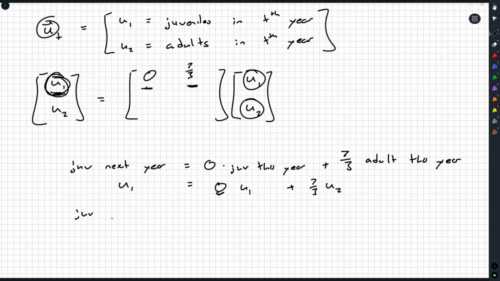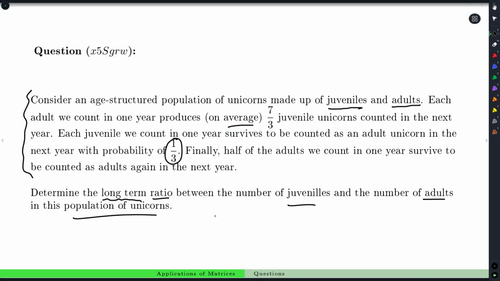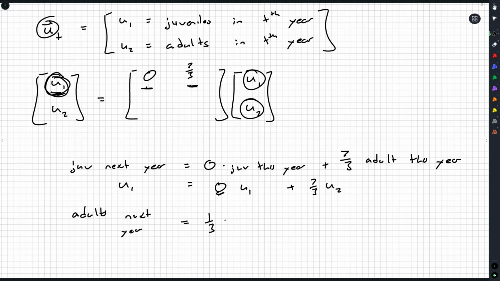Similarly, not the juveniles, we just did the juveniles, the adults next year. How do we get adults next year? Well, I think it's a third of the juveniles turn into adults. Yeah, survive. So the juveniles in 1 year survive to become adults with a probability of 1/3. So that means 1/3 of the juveniles should survive. So 1/3 of the current number of juveniles.